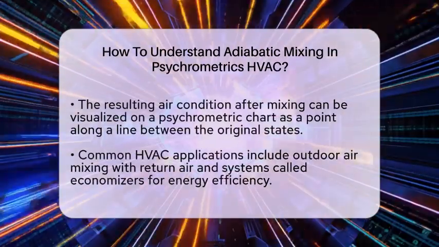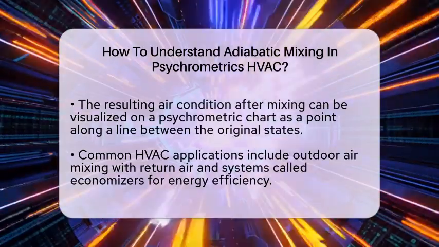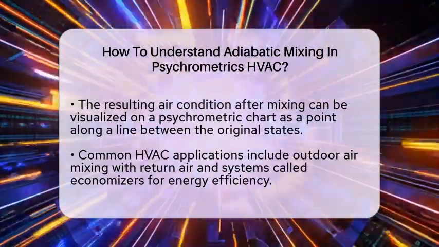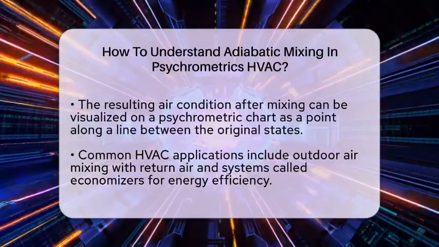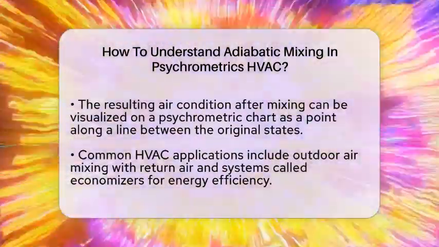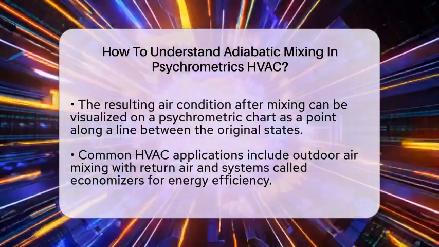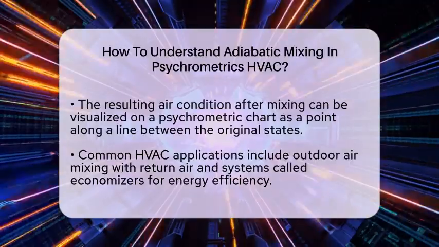You can visualize this on a psychrometric chart. The original air states are points on the chart, and the mixed air state lies along a straight line connecting those points. The position depends on the ratio of the flow rates. This makes it easier to see how temperature and humidity change during mixing.